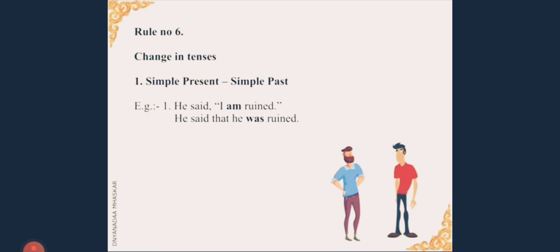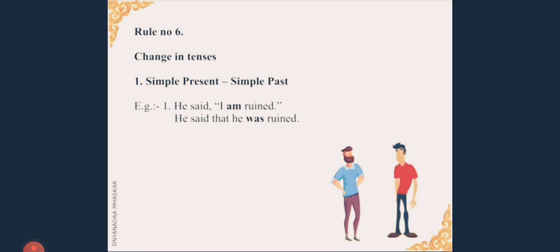Let us see the next rule, rule number 6. This is very, very important. It is dealing with your tenses. So let us see the changes. If the sentence in direct speech is written in simple present, it will change into simple past in indirect speech.